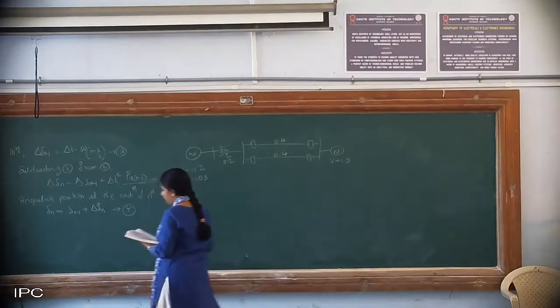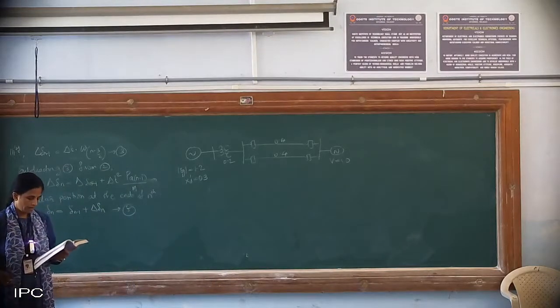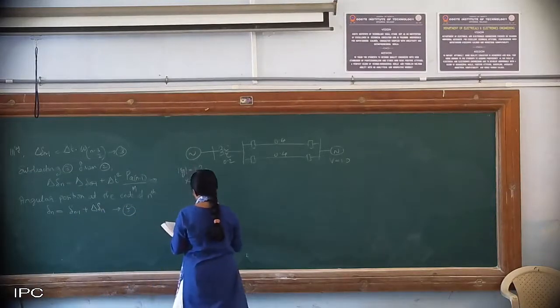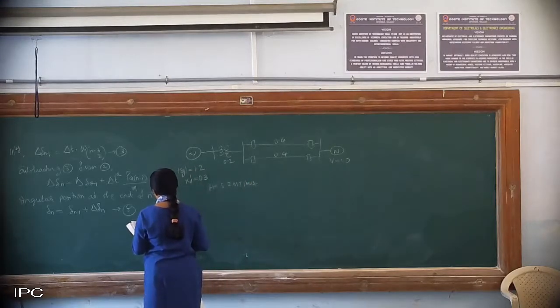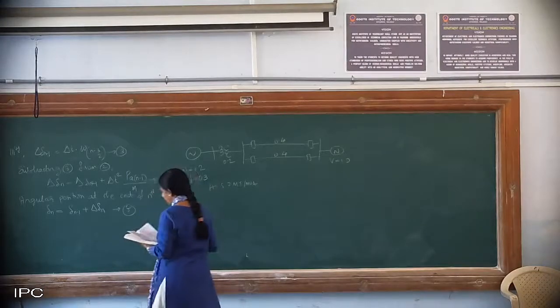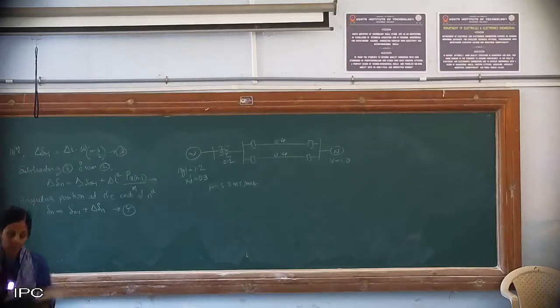Okay, note down. A 50 hertz synchronous generator having inertia constant H equal to 5.2 megajoules per MVA, and Xd dash equal to 0.3, is connected to an infinite bus through a double circuit line as shown.